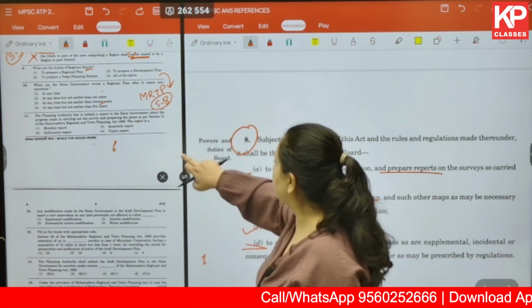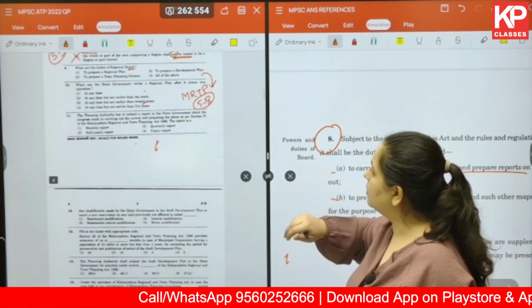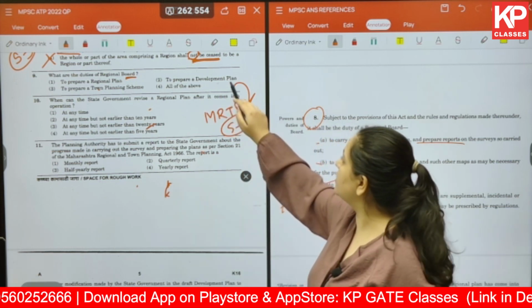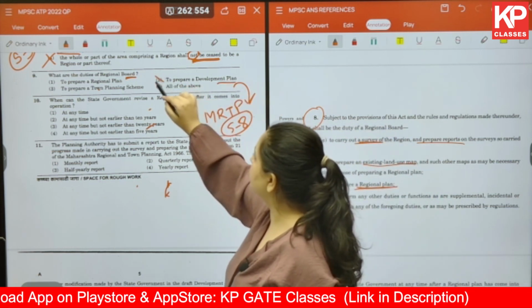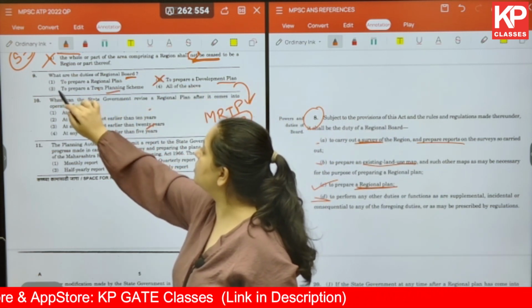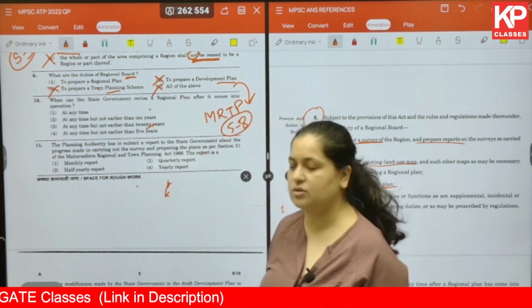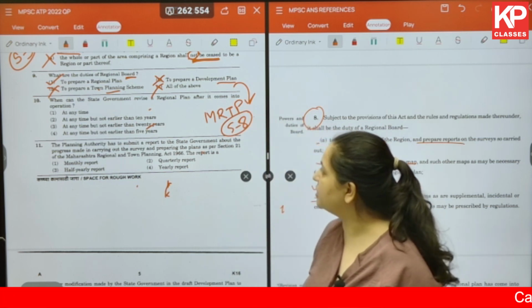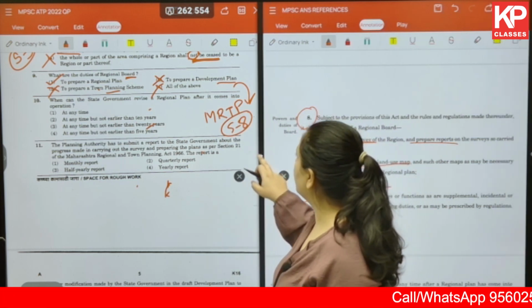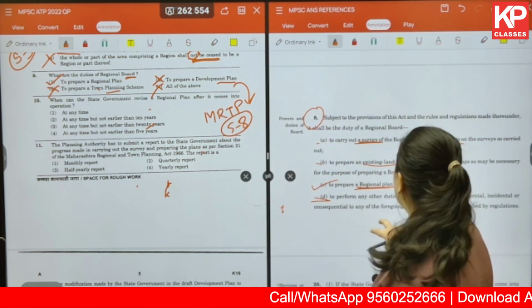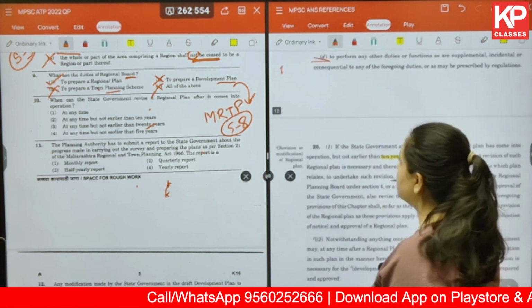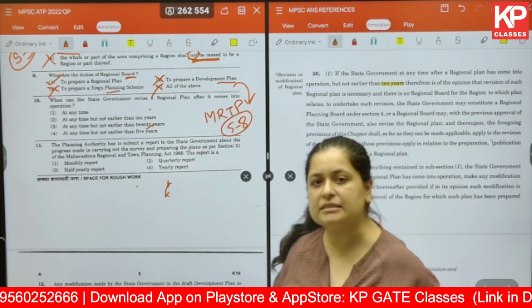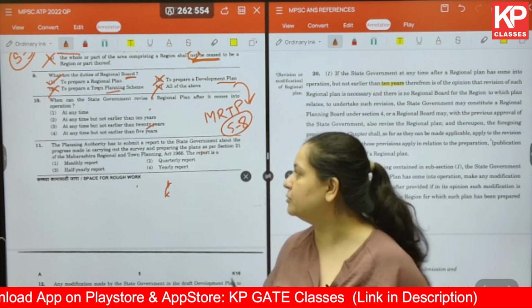So in this particular question, only one option talks about regional plan, that is 1. The second one talks about development plan, which is wrong. And TPS is also wrong. So automatically all of the above is also wrong. The answer for this is 1, to prepare regional plan. I hope by now you have a hang of what kind of questions are asked in MPSC, or what kind of questions were asked in the MPSC 2022 question paper.